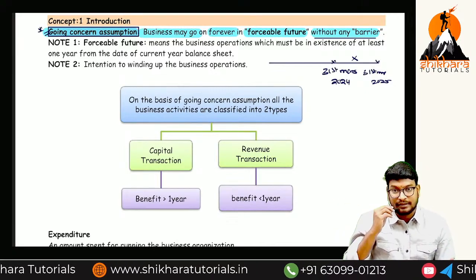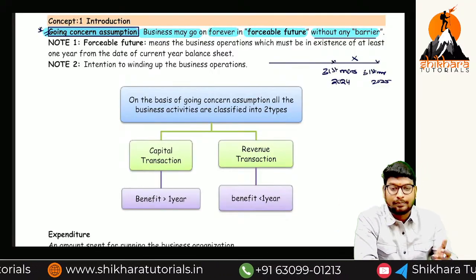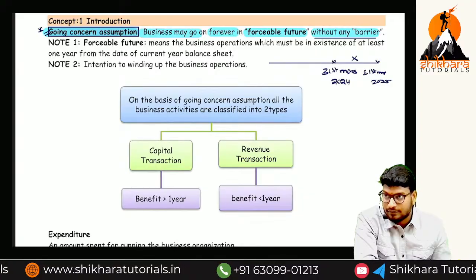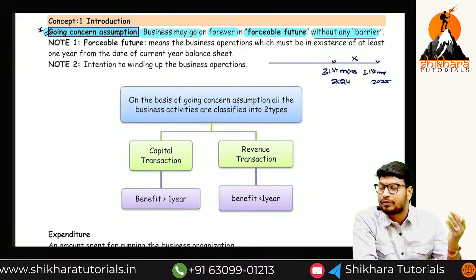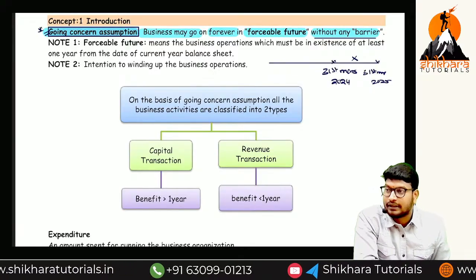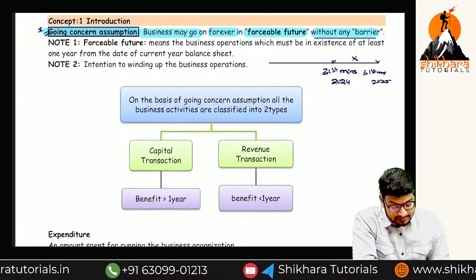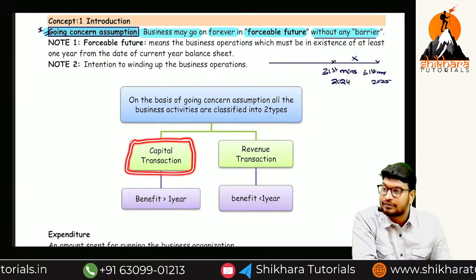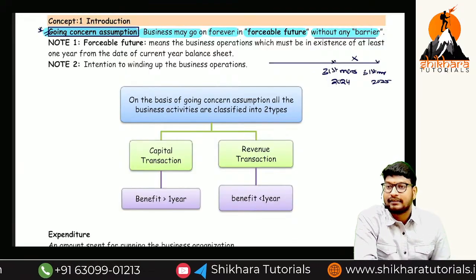For example, we have purchased one asset. If you take an example, we have purchased an air conditioner, a laptop, a camera, and so on. By using these types of products, we are getting a benefit for more than 1 year or less than 1 year? More than 1 year. In the next year also we are going to get the benefit. So purchase of an asset is which type of transaction, capital or revenue? Capital transaction.